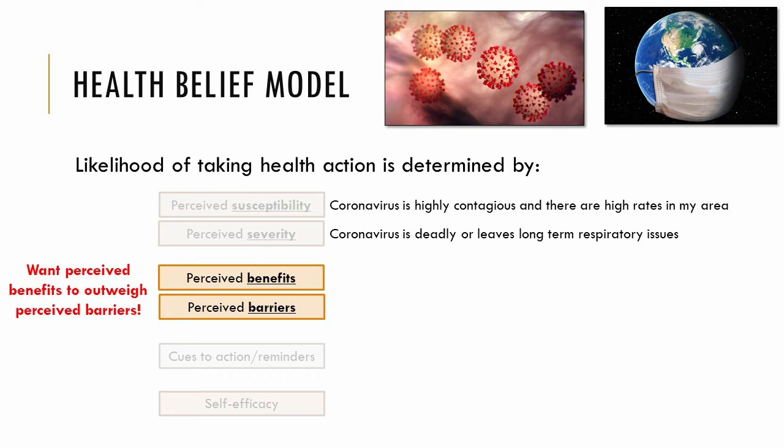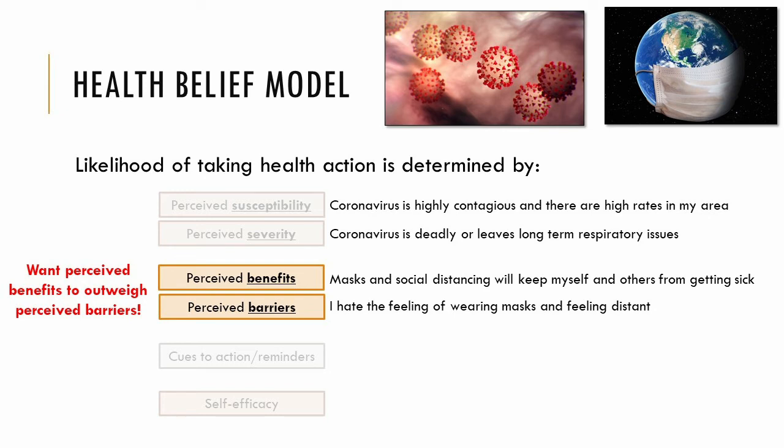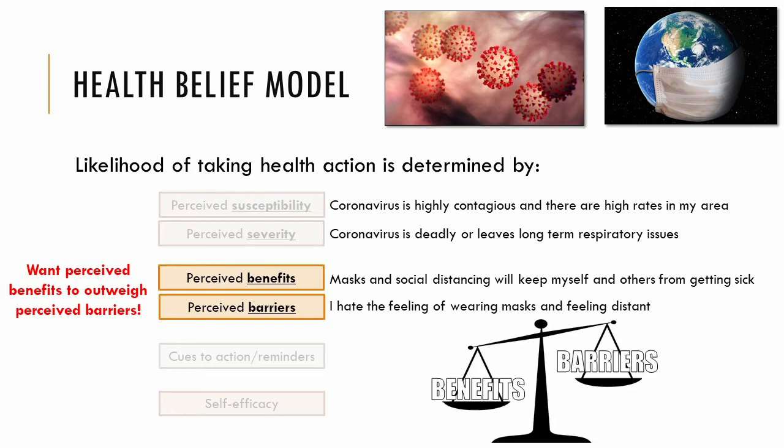The health belief model argues that people only engage in a behavior if the perceived benefits outweigh the perceived barriers. For the COVID example, people's beliefs regarding the ability for masks and social distancing to prevent spreading the virus need to outweigh their focus on the physical discomfort of wearing masks and the social discomfort of maintaining distance. If the balance between barriers and benefits is skewed towards barriers, then there are 2 options.